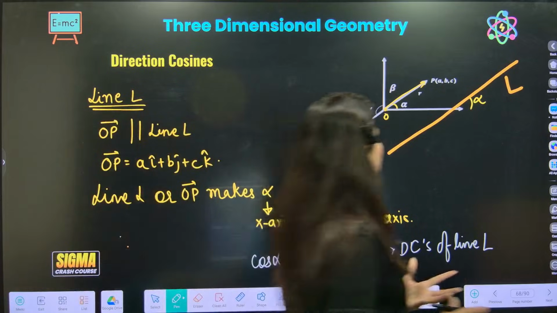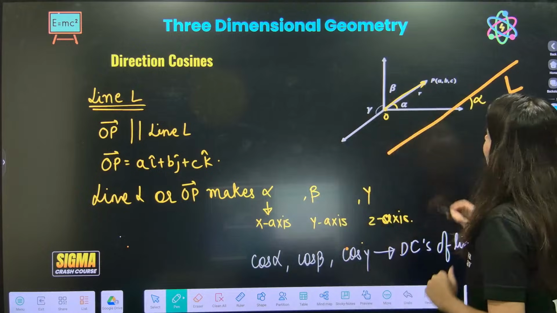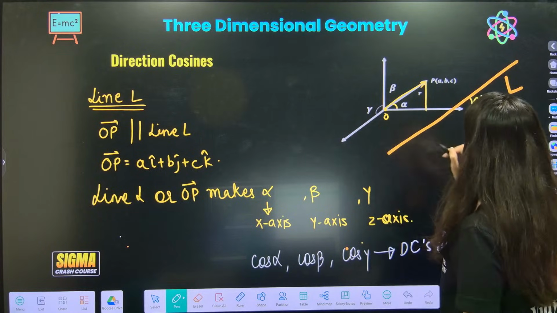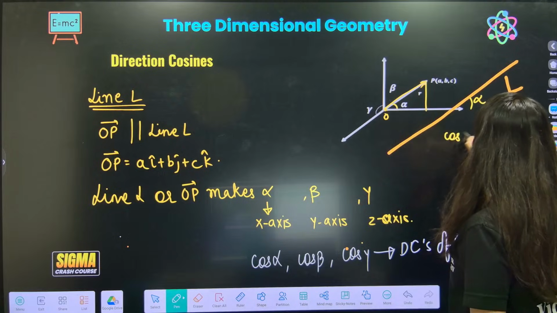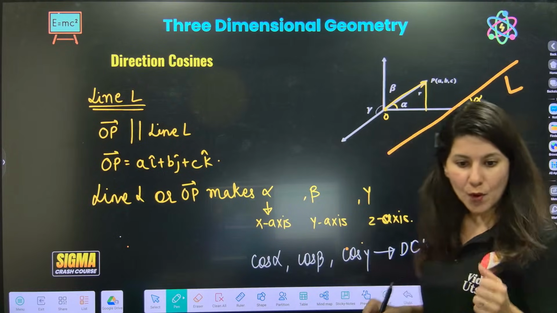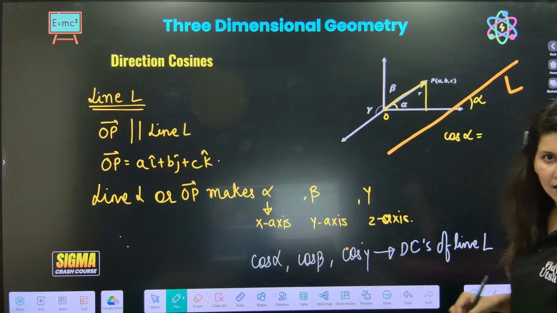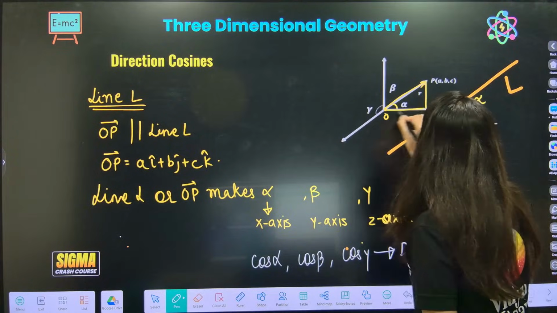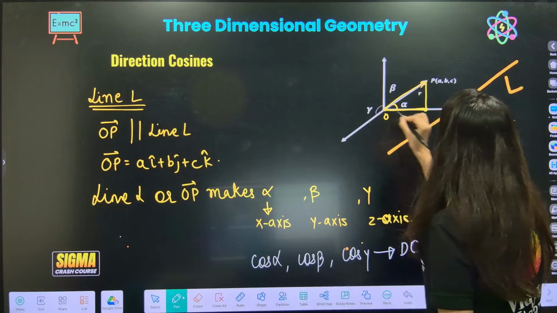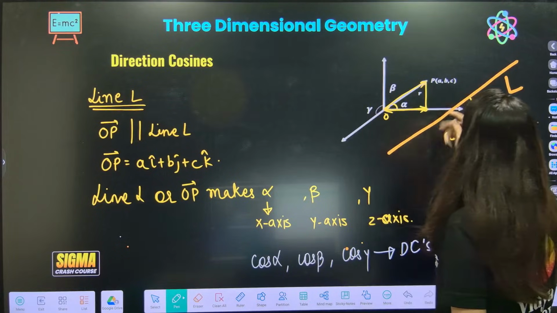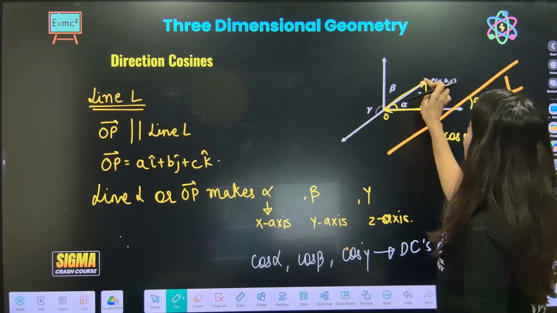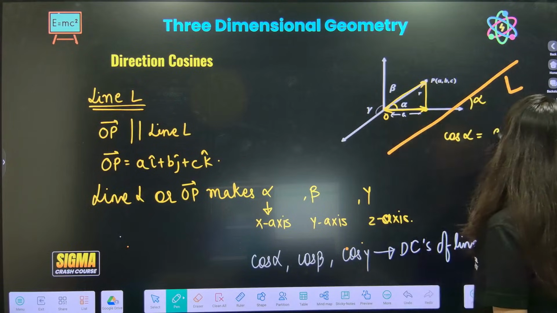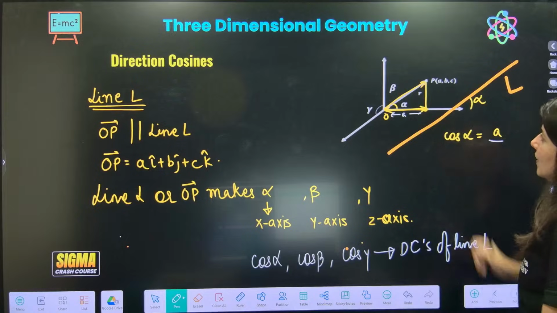Now, can I calculate cos alpha? Can I complete this triangle? Cos alpha is equal to base upon hypotenuse. What is base? Base is this length, which is the x coordinate of point P, so this length is A, upon hypotenuse.